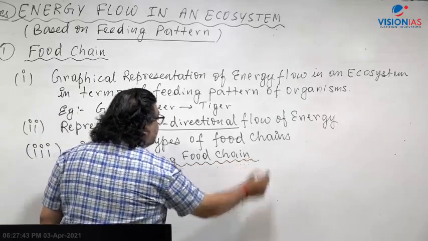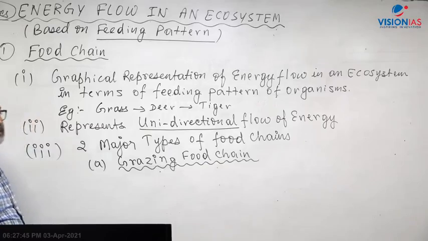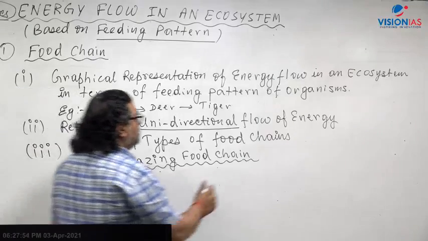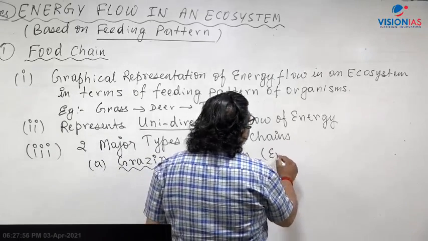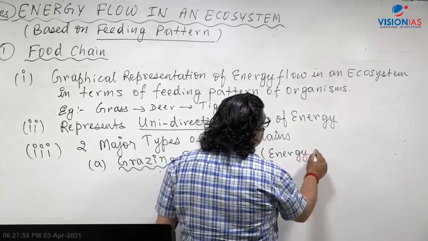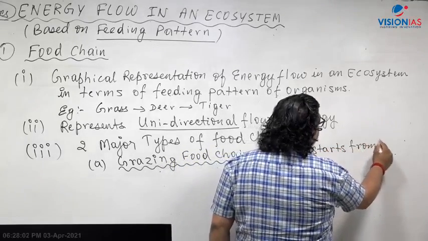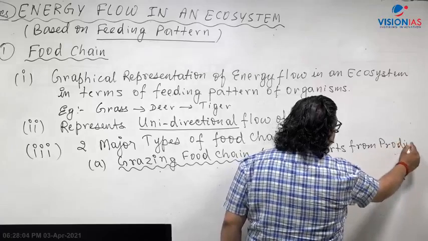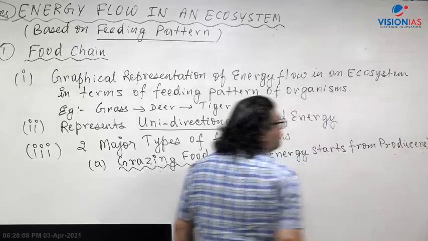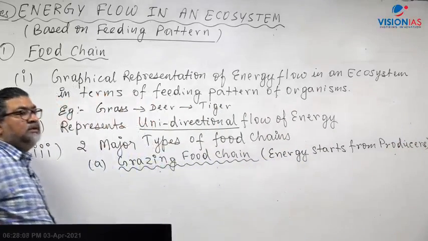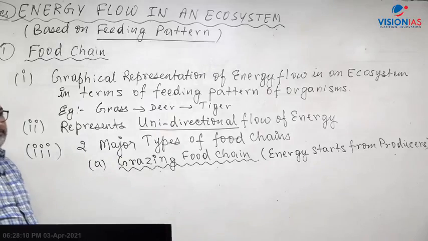Now, grazing food chain does not mean grassland. It can be a water body also. So, what is the grazing food chain? Here the energy starts from producers.